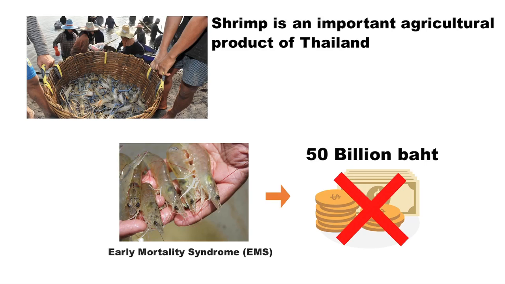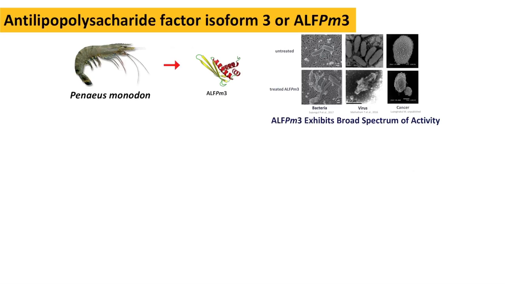So if we figure out how to prevent outbreaks in shrimp, we might help our country regain its previous position. Anti-lipopolysaccharide factor isoform 3, or ALFPm3, is an antimicrobial peptide found in the immune system of shrimp. ALF binds to the bacterial cell wall, leading to leakage of the cell, and the bacterium eventually dies.